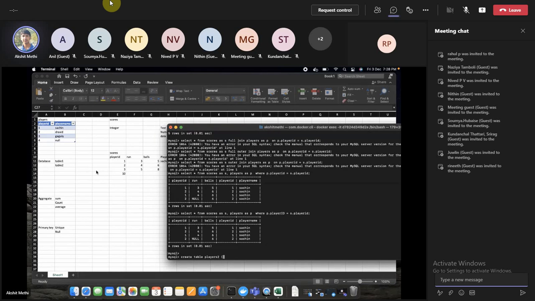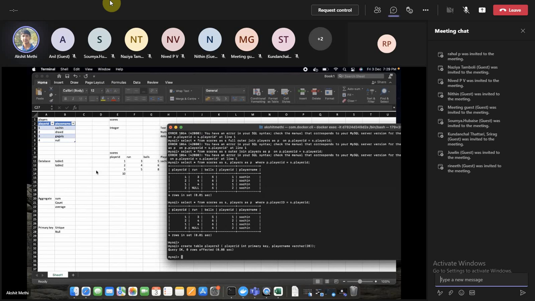Okay, and we have the same player ID, which is an integer, and we can simply define primary key here, and this is player name, which is a varchar, basically a text column, and this query will work. Okay, if I create it, now this particular player ID is a primary key.